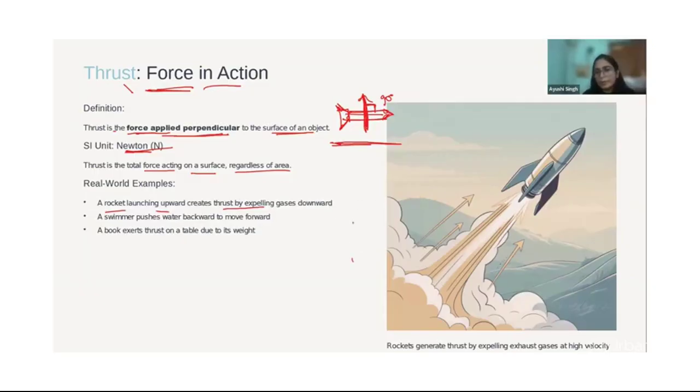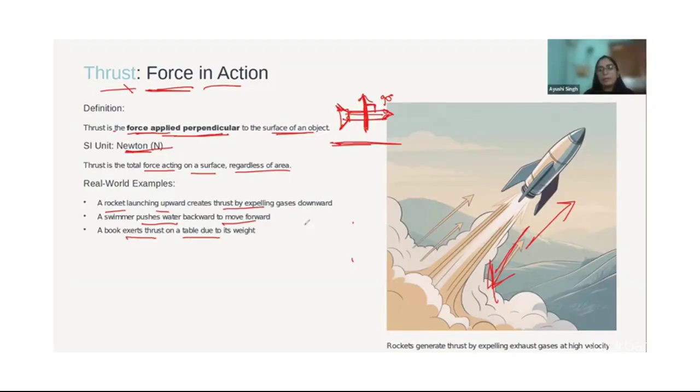When a rocket is being launched, you can see it expelling gases downwards, and it gets a thrust to rise above everything else. A swimmer pushes water backward to move forward, so that is also thrust. And a book exerts a thrust on a table due to its weight.